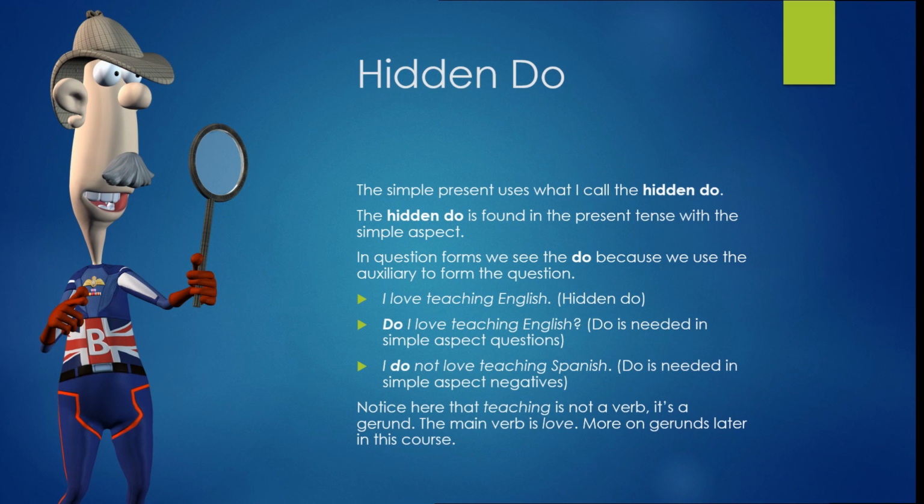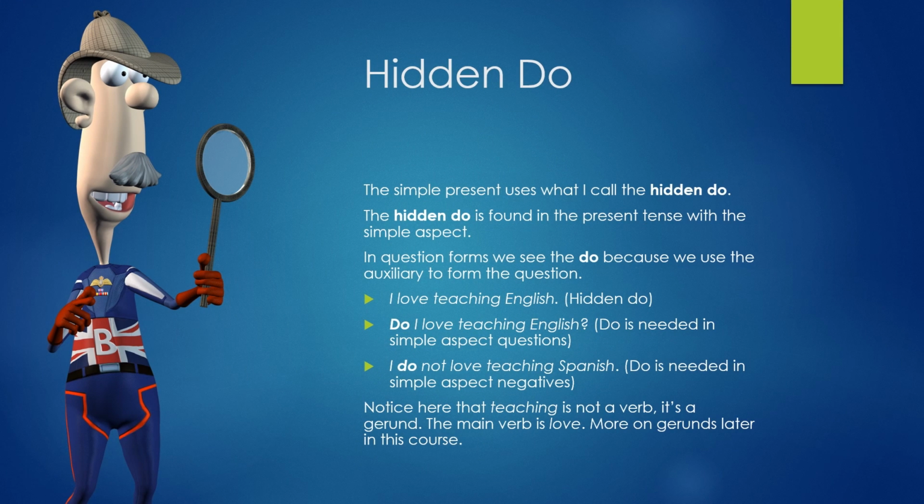Hidden do. The simple present uses what I call the hidden do. The hidden do is found in the present tense with the simple aspect. In question forms, we see the do because we use the auxiliary to form the question. I love teaching English. Do I love teaching English? I do not love teaching Spanish. Notice here that teaching is not a verb, it's a gerund. The main verb is love. More on gerunds later in this course.